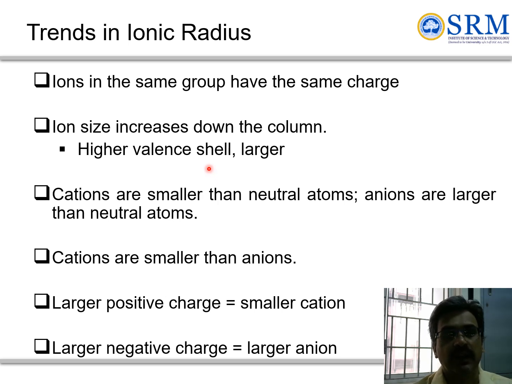Important parameters in trends in ionic radius are that ions in the same group have the same charge. Ionic size increases down the column because you have a higher valence shell and the size will be larger. So cations will have a smaller size than metal atoms. Anions will have a larger size. So these are the general patterns, and larger positive charge means smaller cation, larger negative charge means larger anion.